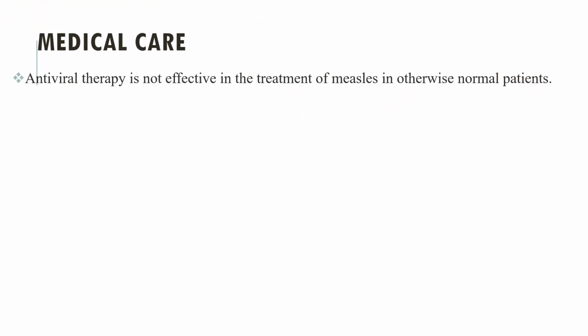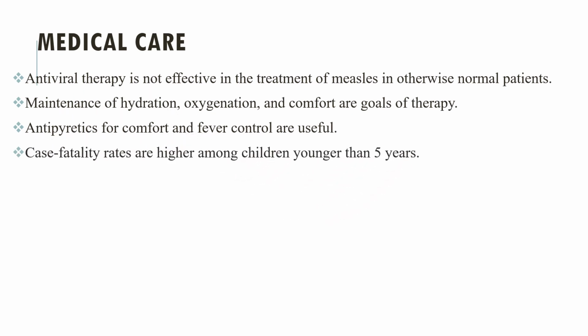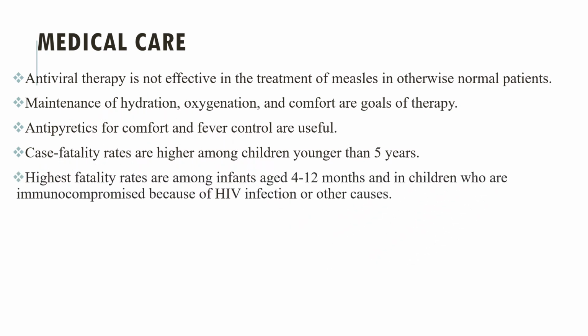When we see the treatment or medical care of a child who is affected by measles disease, antiviral therapy is not effective in the treatment of measles in an otherwise normal patient. The most important things are maintenance of hydration, oxygenation, and comfort, which are the goals of therapy. Antipyretics for comfort and fever control are useful, and case fatality rates are higher among children younger than 5 years of age. The highest fatality rates are among infants aged 4 to 12 months and in children who are immunocompromised because of HIV infection or malnutrition.